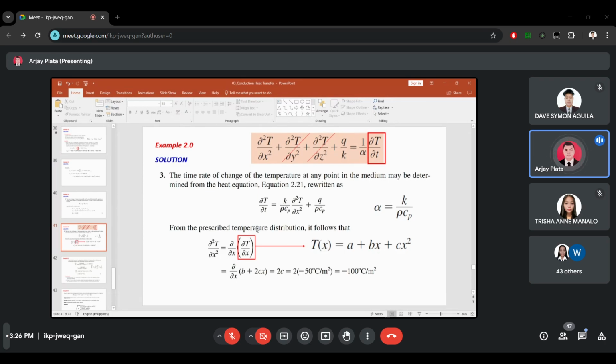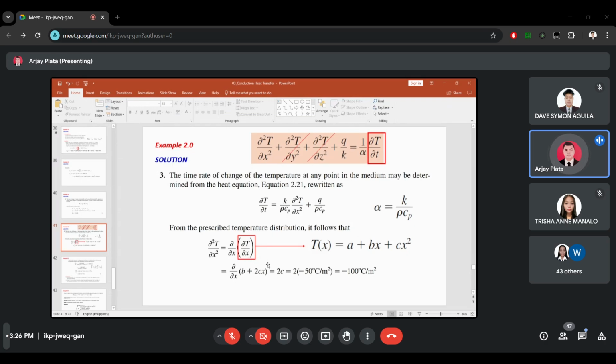From the prescribed temperature distribution, it follows that partial squared T over partial x squared equals partial derivative with respect to x of the quantity partial derivative of T with respect to x. So here we have to determine the second order derivative. We will substitute this temperature distribution equation into the partial derivative of T with respect to x.